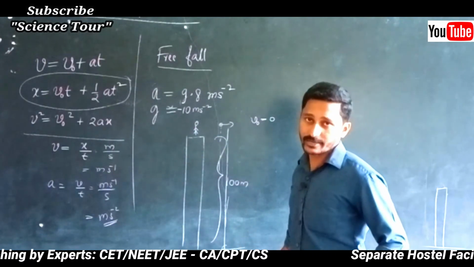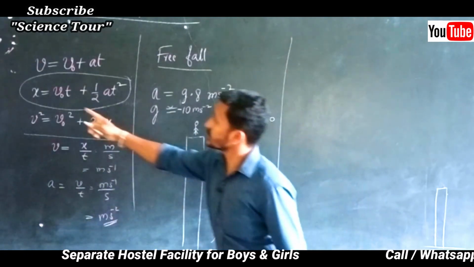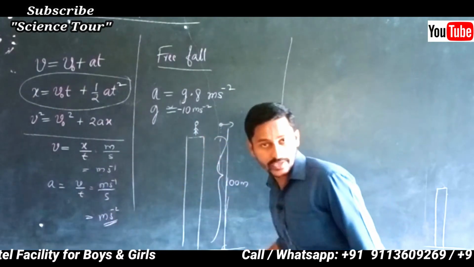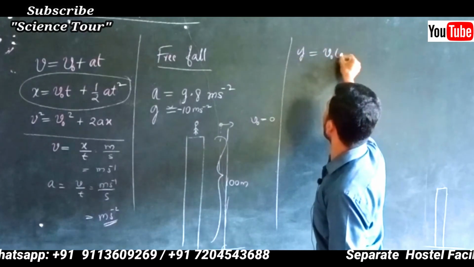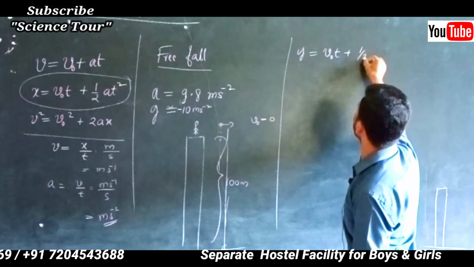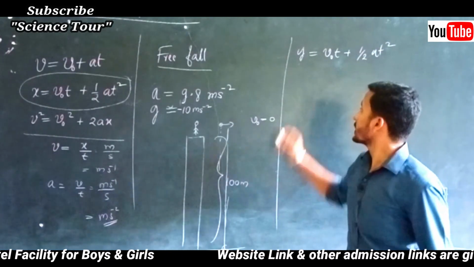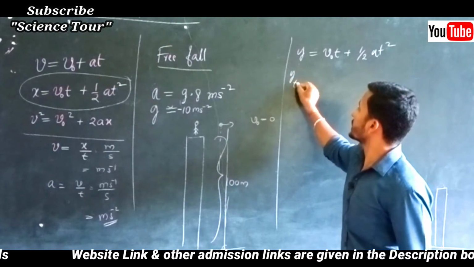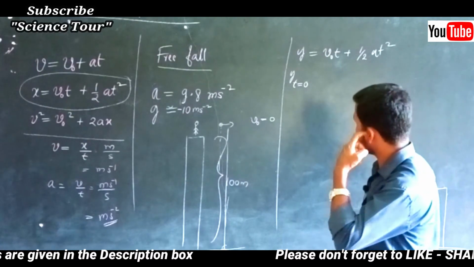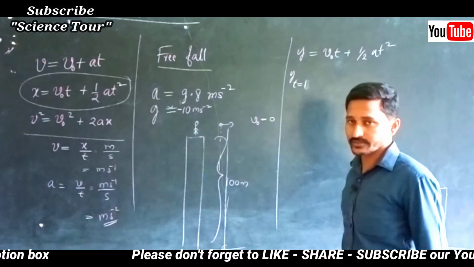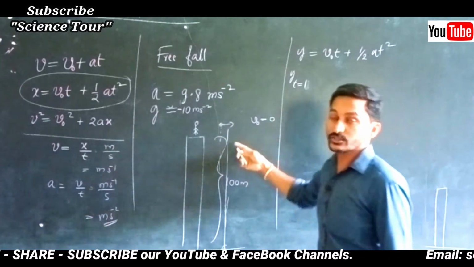We don't know how much time is required. Say for example 5 seconds are required. Now this is not x motion, this is y motion. That's why I will replace that equation with y is equal to v naught t plus half a t square. Now I have to find out y at t is equal to 0, then t is equal to 1, t is equal to 2, t is equal to 3. That is, from t equal to 0 to 1, what is the distance, or from 1 to 2, like that.